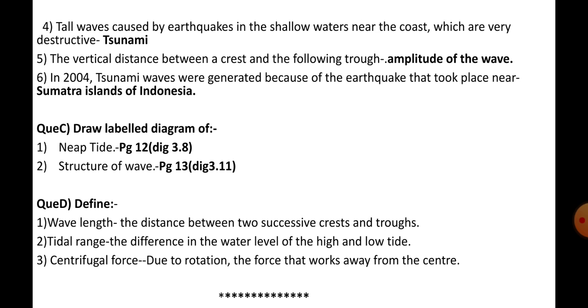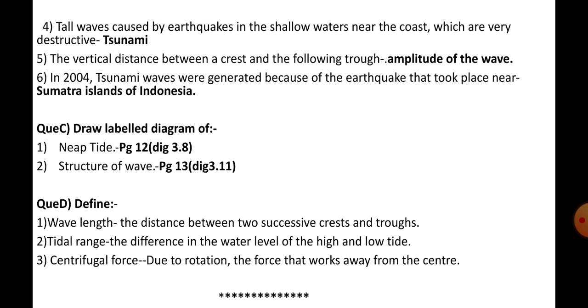Question number C. Draw label diagram. First, neap tide, it is given on page number 12, diagram 3.8. And second, structure of wave, page number 13, diagram 3.11. You can go through it and draw it from the textbook.